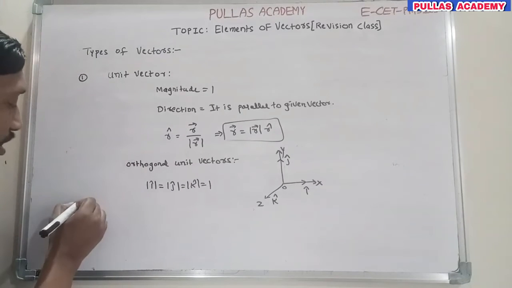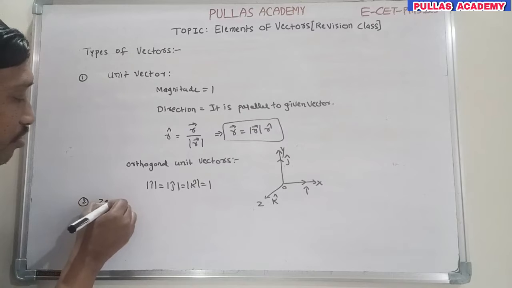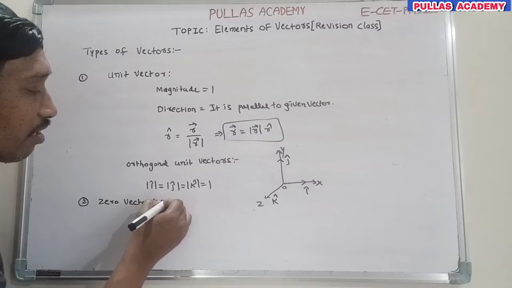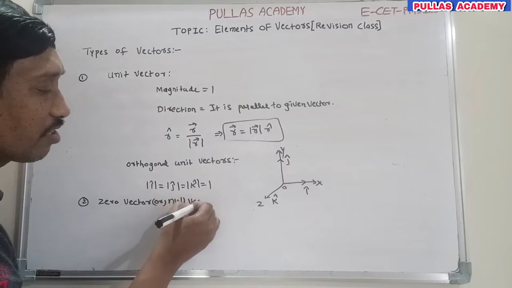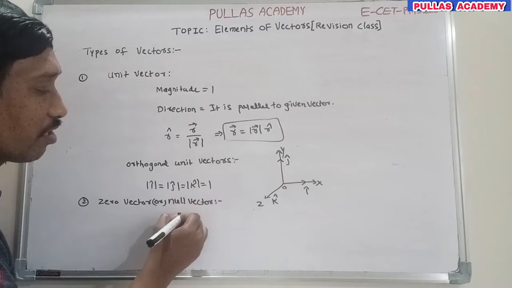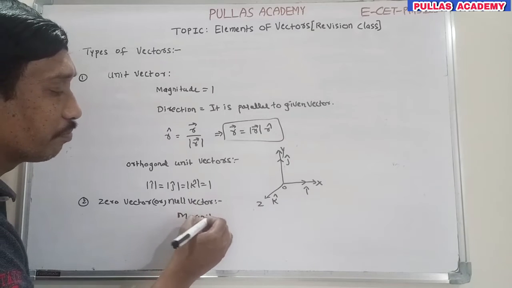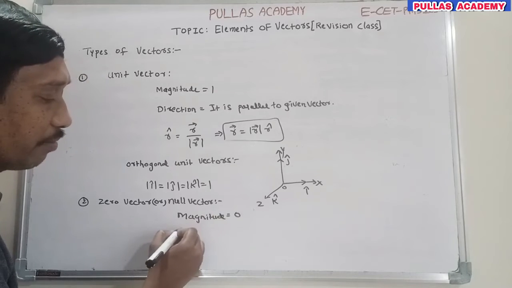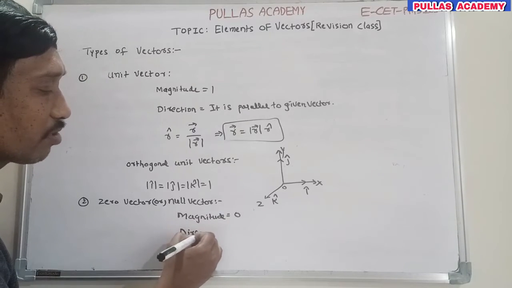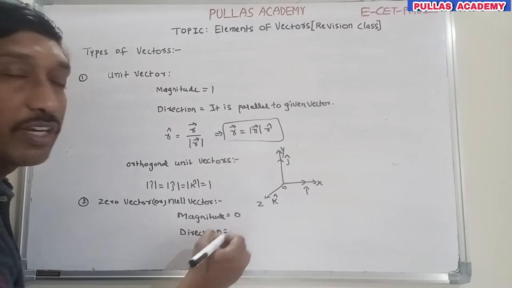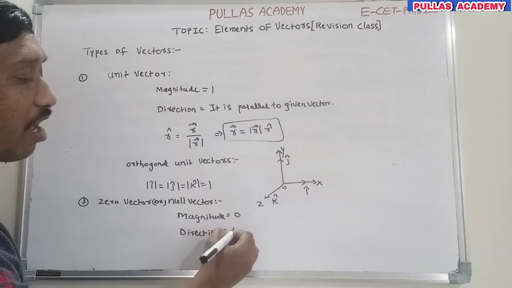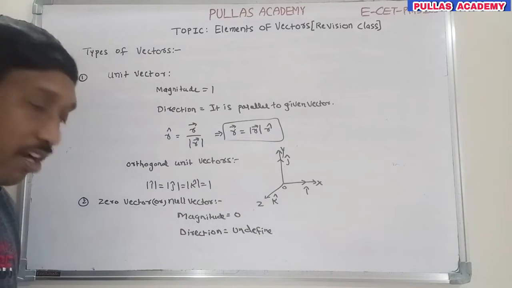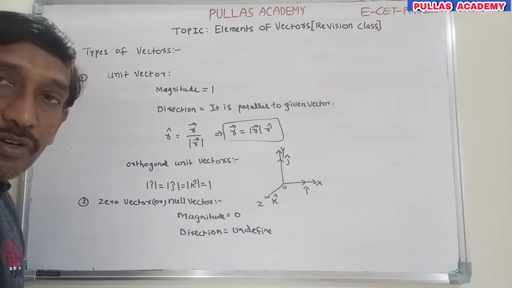Now the second type: you need to understand the zero vector. The zero vector is also called the null vector. What is a zero vector? Simply understood, the magnitude of the vector is 0. Its direction is undetermined. There is no need to discuss the direction because there is no magnitude. That's why the direction of the null vector is undefined. So this is about the zero vector.